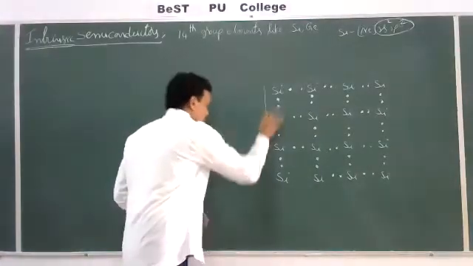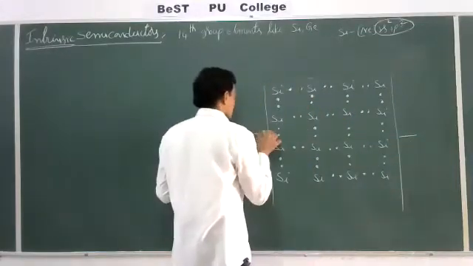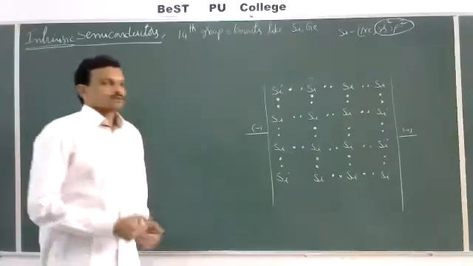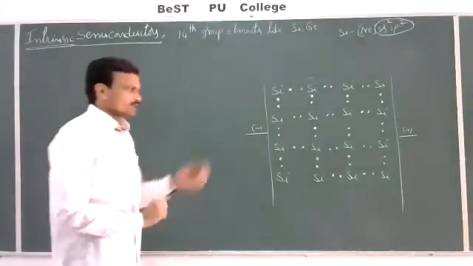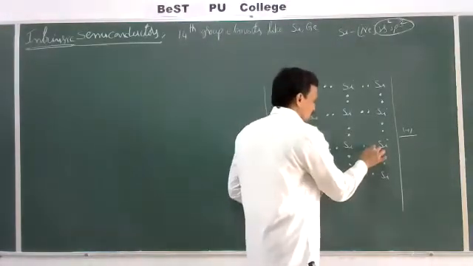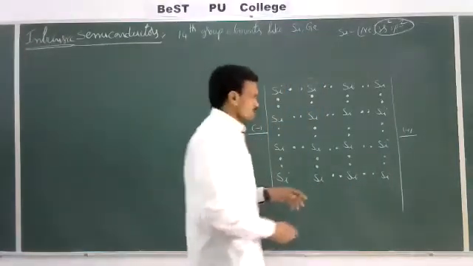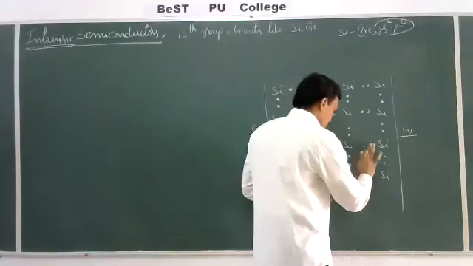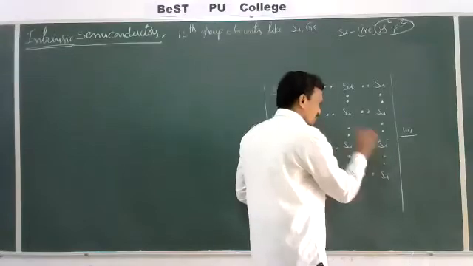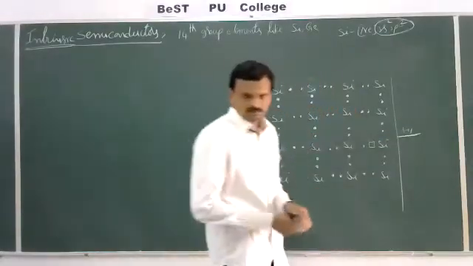Now, if you apply an electric field, some of the bonds between silicon atoms will break. Suppose this bond breaks here, then a vacant orbital is produced and this electron moves towards the positive terminal.